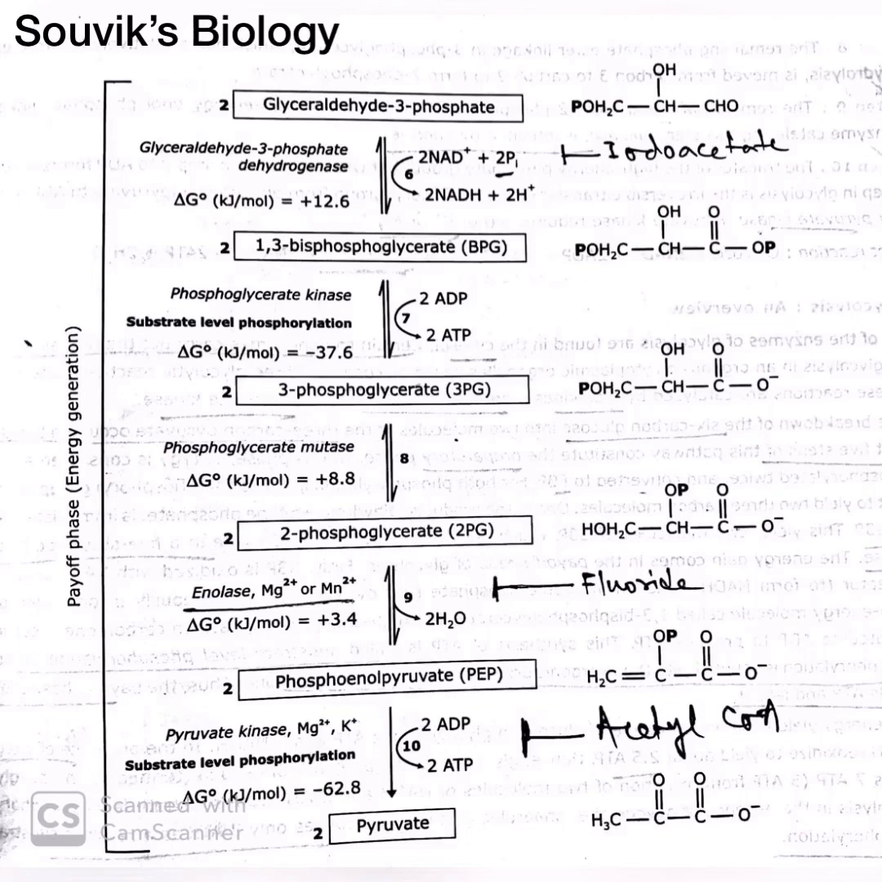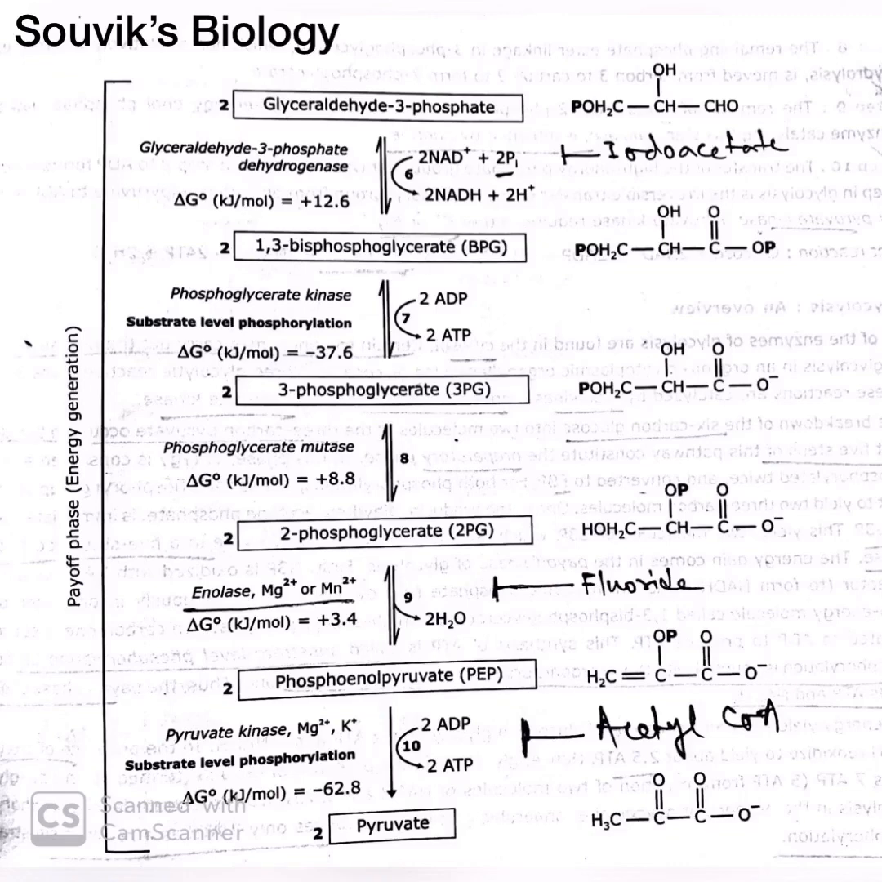After that, iodoacetate is used as an inhibitor. It inhibits the action of glyceraldehyde 3-phosphate dehydrogenase, which helps glyceraldehyde 3-phosphate to produce 1,3-bisphosphoglyceric acid. How does it work? Iodoacetate mainly binds the SH or sulfur group of the cysteine residue of glyceraldehyde 3-phosphate dehydrogenase and inhibits it. Next, the inhibitor is fluoride. Fluoride inhibits the function of enolase, which helps to produce phosphoenolpyruvate from 2-phosphoglycerate, and the last inhibitor's name is acetyl CoA, which inhibits the function of pyruvate kinase in pyruvic acid production.